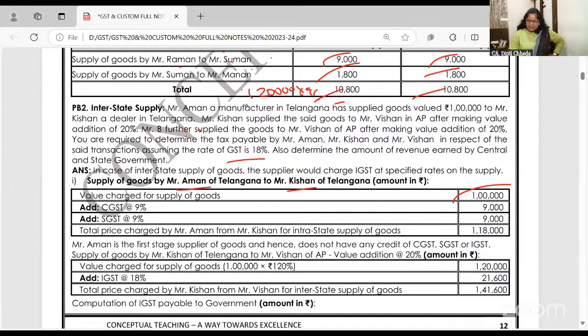Within the same state, so it is CGST and SGST. Now K. Kishan supplied the same goods to Vishen in AP. The state has changed, so it is interstate with 20% value addition. A to K, 1 lakh paid, 9% and 9%. Now on 1 lakh, 20% value addition, K to Vishen. Interstate hai, so 18%.